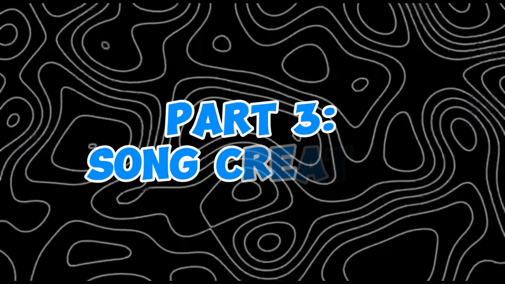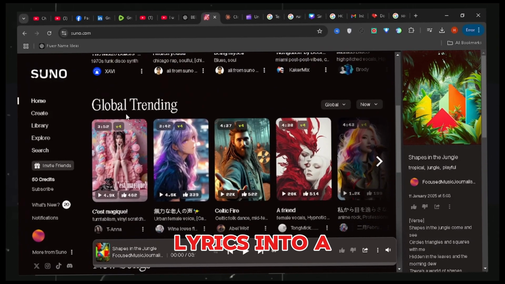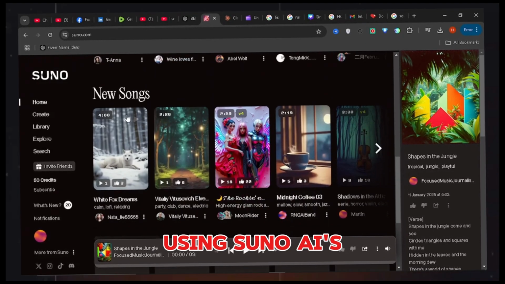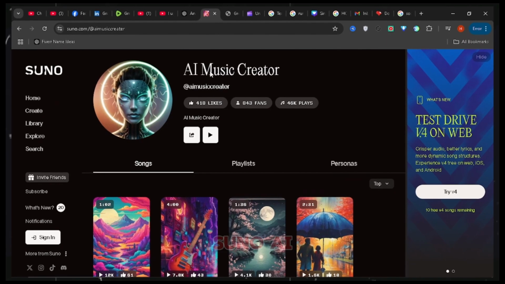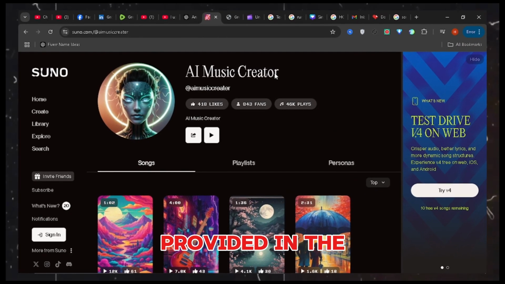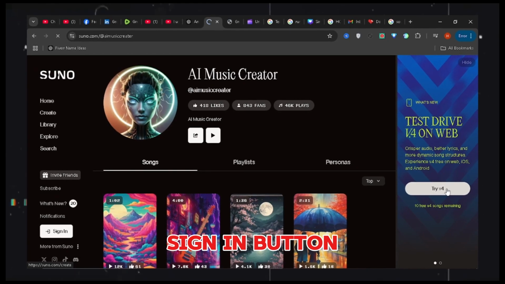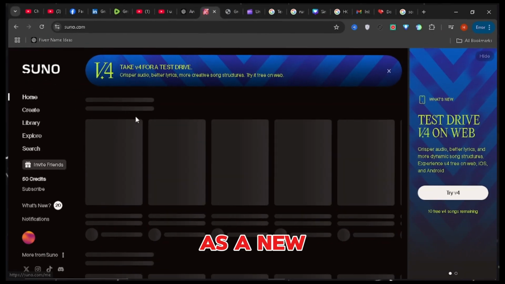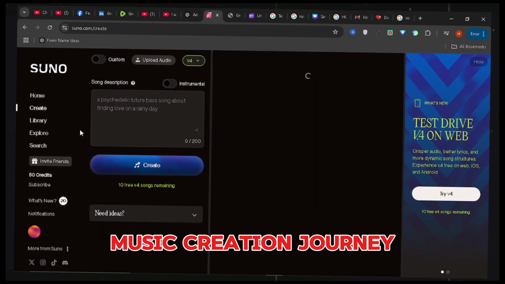Part 3: Creating song. Let's dive into the exciting process of turning our lyrics into a complete song using Suno AI's music generation platform. To begin, you'll need to visit Suno AI through the link provided in the description. When you arrive at the site, look for the sign-in button and connect your Google account. As a new user, you'll be welcomed with 50 free credits to start your music creation journey.